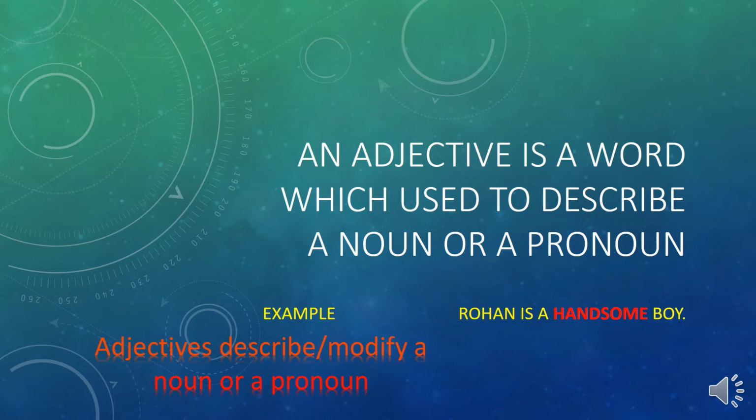In the example, you can say Rohan is a handsome boy. How is the boy? He is handsome. So this is a describing word. It is describing a noun. Boy is a noun, and handsome describes how the boy is. An adjective describes or modifies a noun.